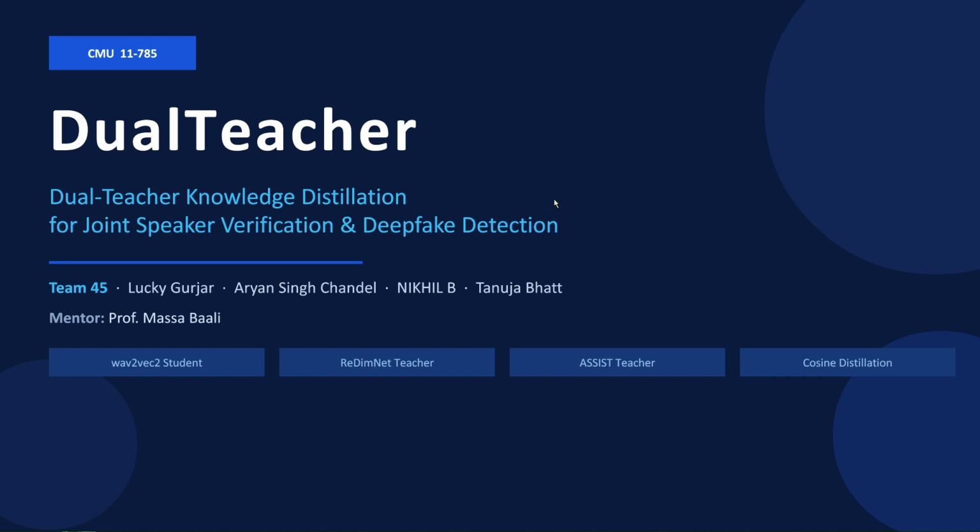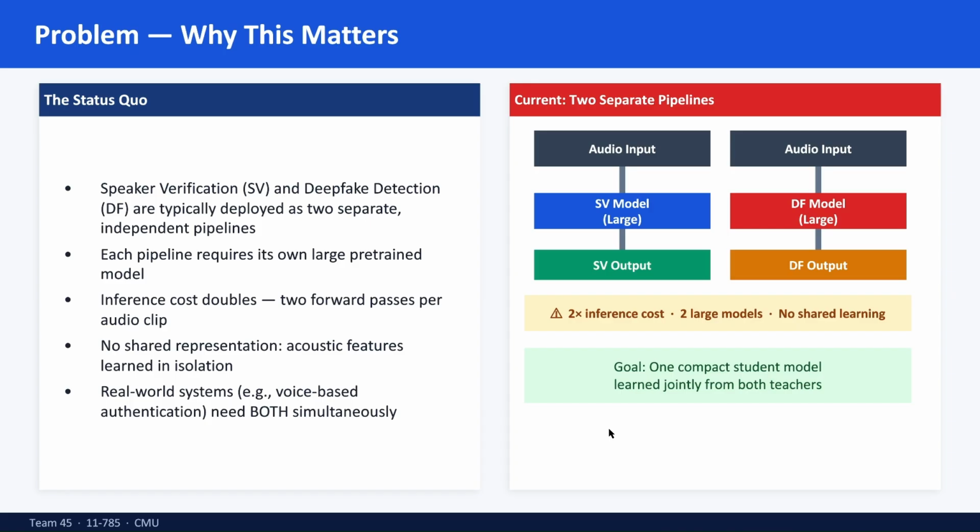We are excited to present our CMU 11785 final project, Dual Teacher Knowledge Distillation for Joint Speaker Verification and Deepfake Detection. Our team, Lucky Gurjar, Aryan Singh Chandel, Nikhil B, and Tanuja Bhatt, has spent this semester exploring how to make this system both smarter and faster. We are incredibly grateful to have worked under the mentorship of Professor Masabali, who helped us navigate the technical challenges of modern model distillation.